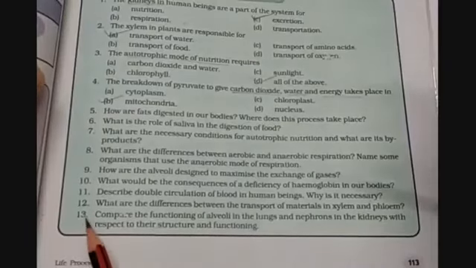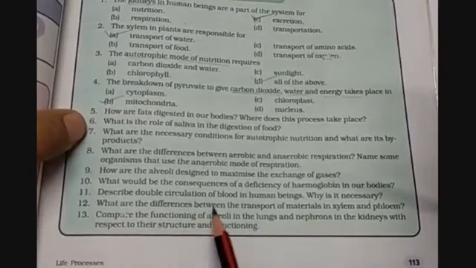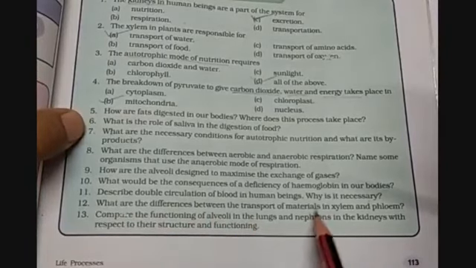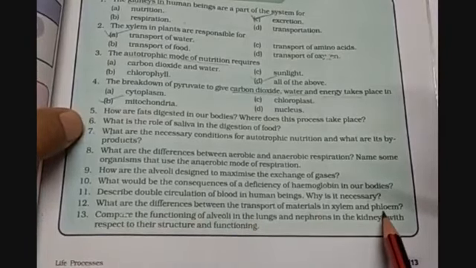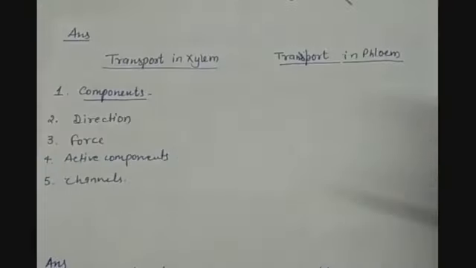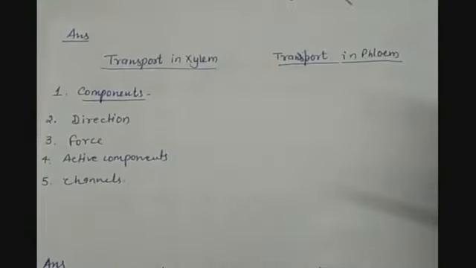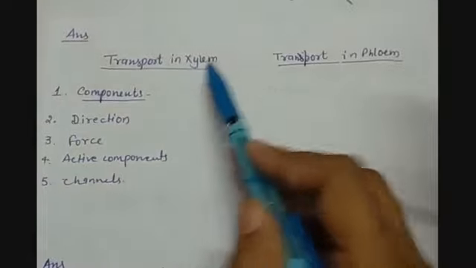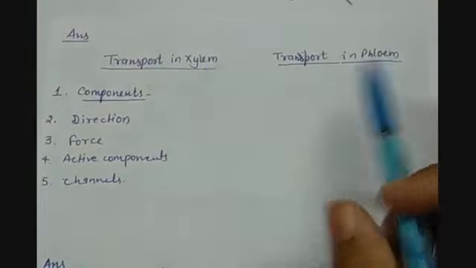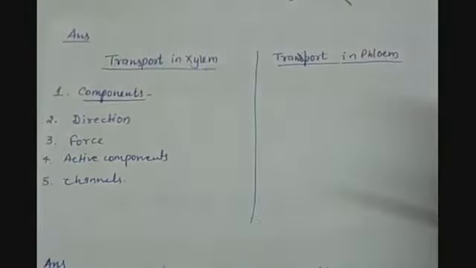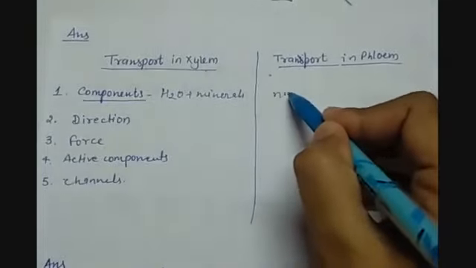Question number 12 is, what are the differences between the transport of material in xylem and phloem? So we have to differentiate the transport happening in xylem and the transport by phloem. Let us see what the differences between the two are. First, on the basis of components they carry: xylem carries water and minerals, whereas phloem carries nutrients.